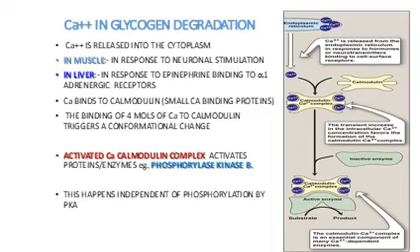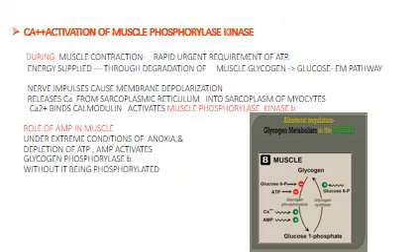So it is independent of the cyclic AMP dependent pathway. Calcium activation of muscle phosphorylase kinase also occurs during muscle contraction, where you have a rapid urgent requirement for ATP, and this is supplied through the degradation of muscle glycogen.